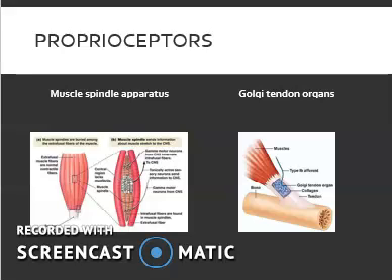The inverse stretch reflex is in place to stop your muscles from overstretching to prevent injury occurring there. The sensory neuron that is in place to transfer information to the spinal cord will send an impulse down the sensory neuron to the spinal cord, where it will send another impulse right back to that muscle and tell it to contract as a reflex mechanism. This will be sent down a motor neuron. It will also inhibit the antagonist muscle to stop that from contracting as well.